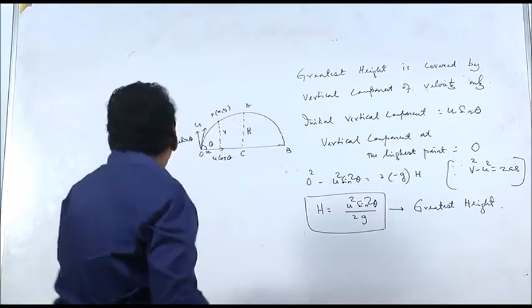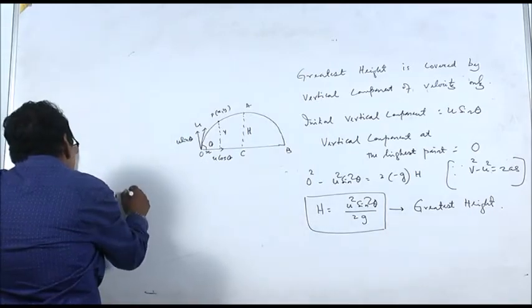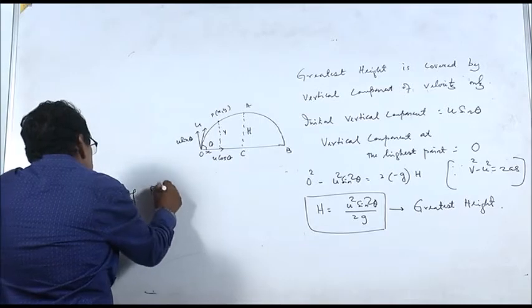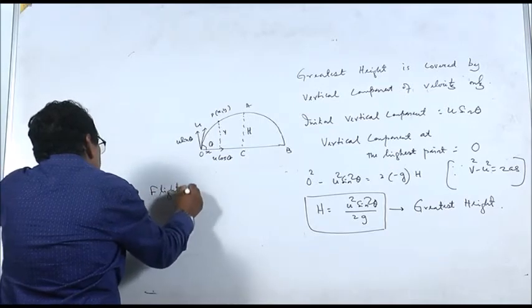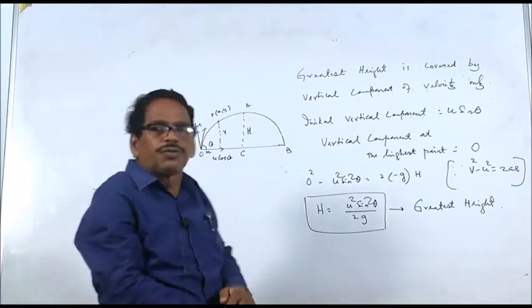So next is time of flight. What is the meaning of time of flight?